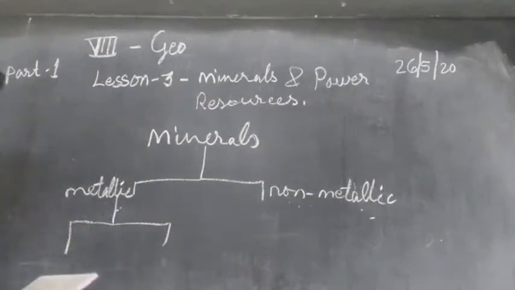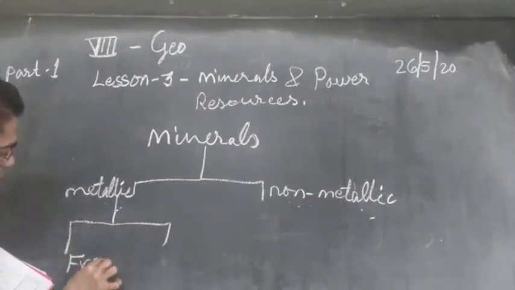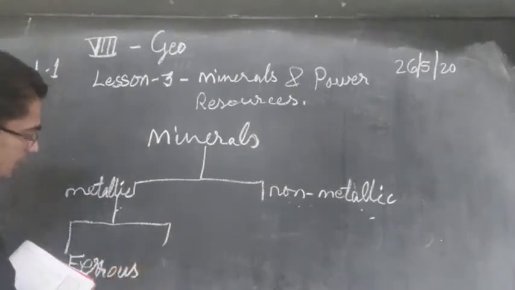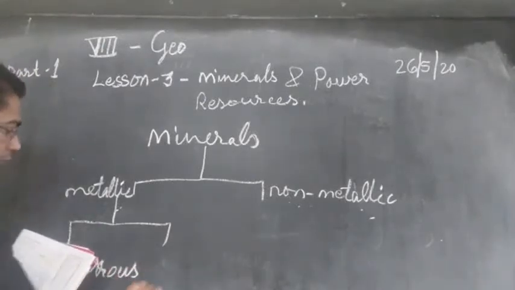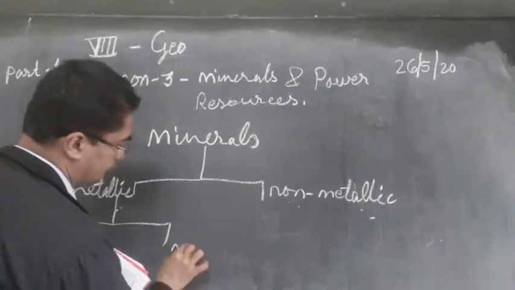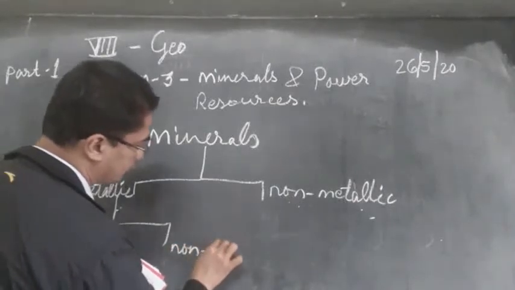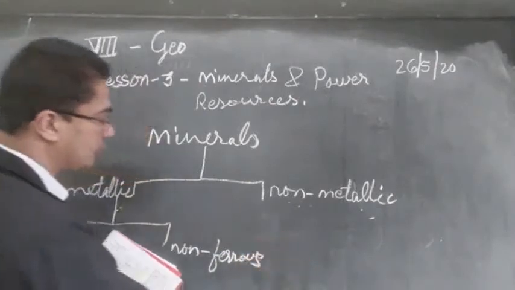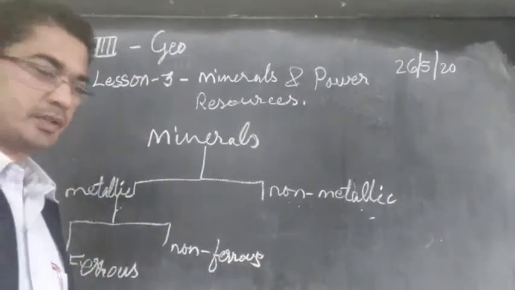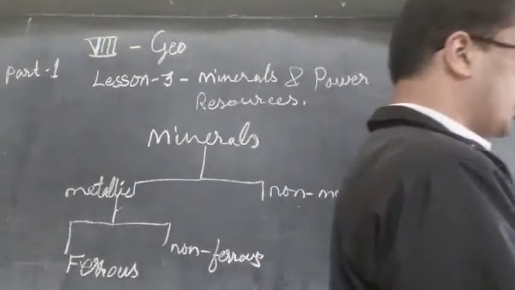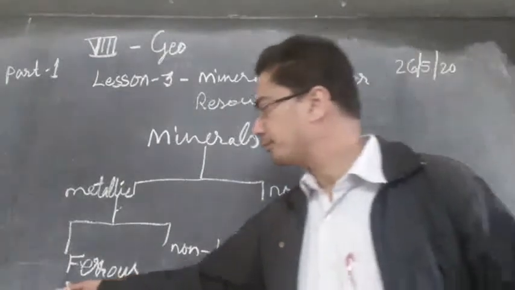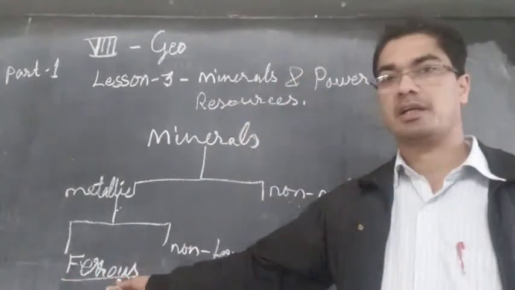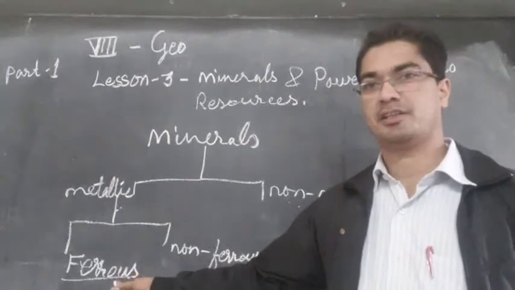One is called ferrous, another one is called non-ferrous. Ferrous means having iron content.